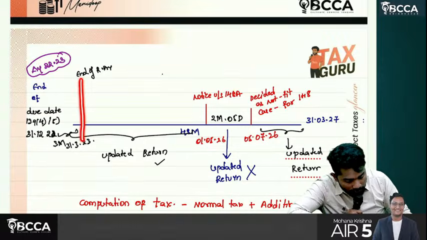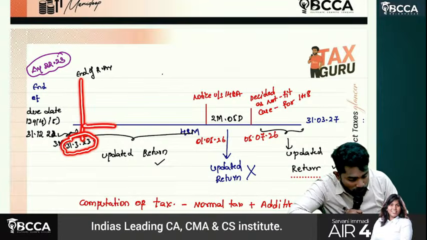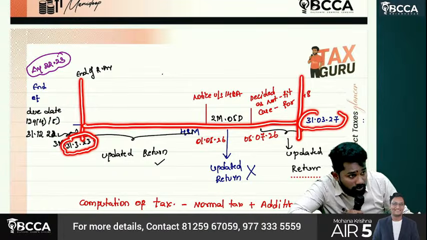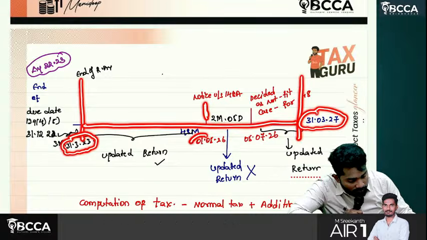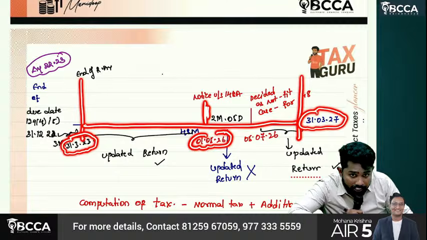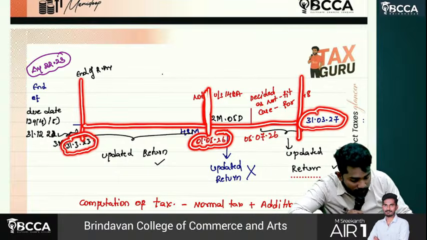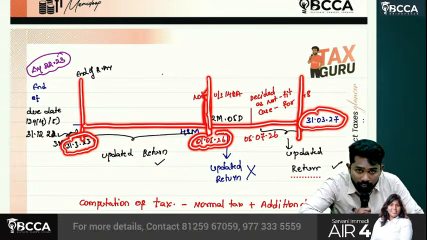The end of relevant assessment year is what? 31st March 2023. You have time limit to file updated return till when? 31st March 2027. Okay. Now on 1st May 2026 they have issued what? 148A notice. Once they issued 148A notice, from 1st May you cannot file updated return.